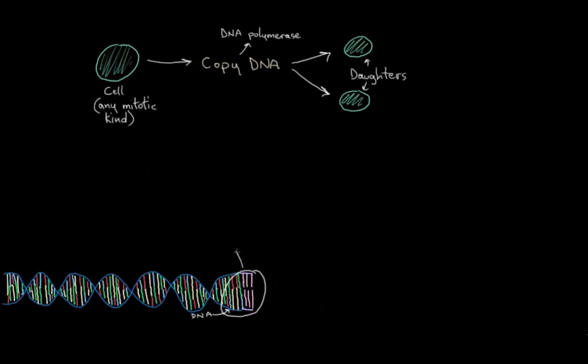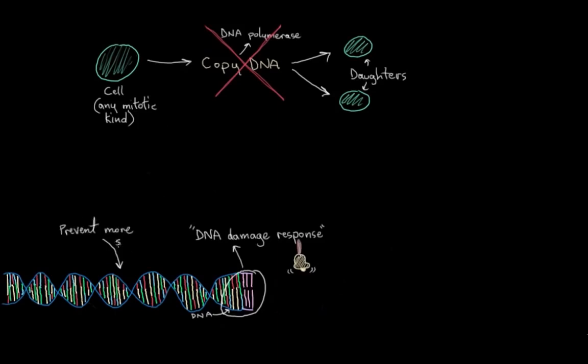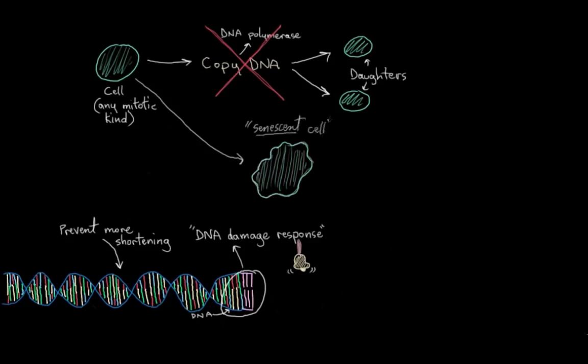Once the telomeres get too short, the cell initiates a DNA damage response. It sort of rings these internal alarm bells, and it gives up its ability to divide, because it really wants to prevent any more shortening of this chromosome that would happen in further rounds of replication. So it loses its ability to divide, and by doing that, it has become what's called a senescent cell.